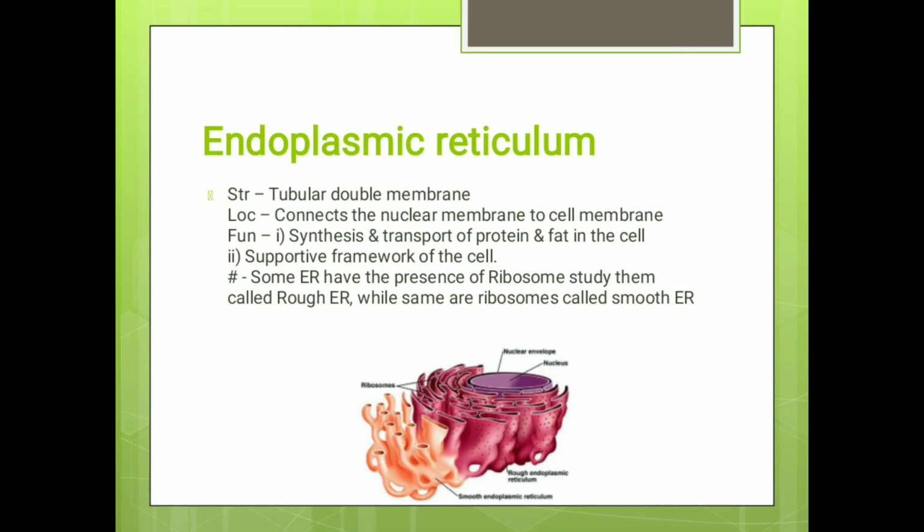Now, some endoplasmic reticulums have the presence of ribosomes on them. So, they are called the rough endoplasmic reticulum, whereas some do not have ribosomes on them. So, they are the smooth endoplasmic reticulum.